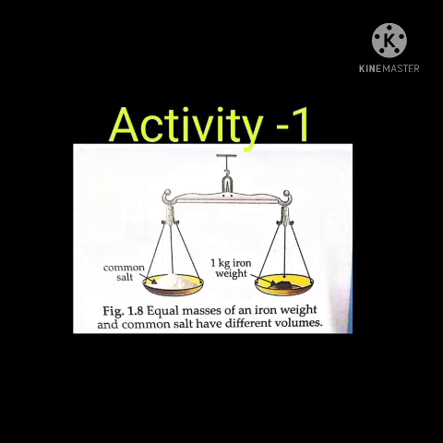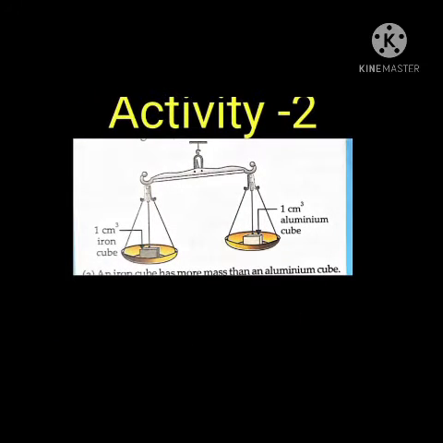Okay, next activity is to show that equal volume of different substances have different masses. In the previous activity we had the same masses, now we have the same volume, and here we will prove that equal volume of different substances have different masses.